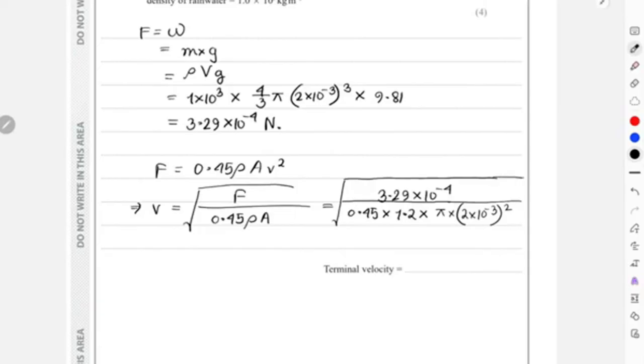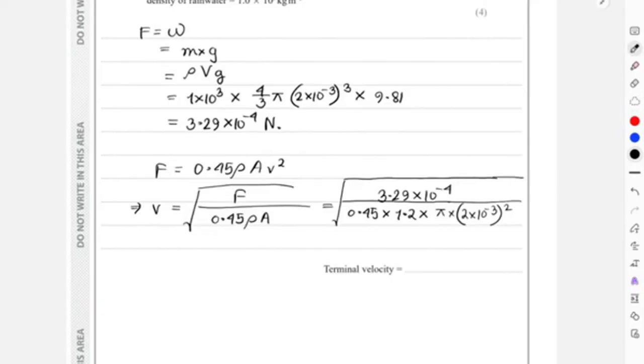So I'm just going to calculate this exactly like it is on the screen. 3.42 into 10 to the power of minus 3 divided by 0.45 into 1.2 into pi into 2 into 10 to the power of minus 3, entire thing under a square root. And if I calculate this, it gives you a math error. One minute, maybe I made a mistake.